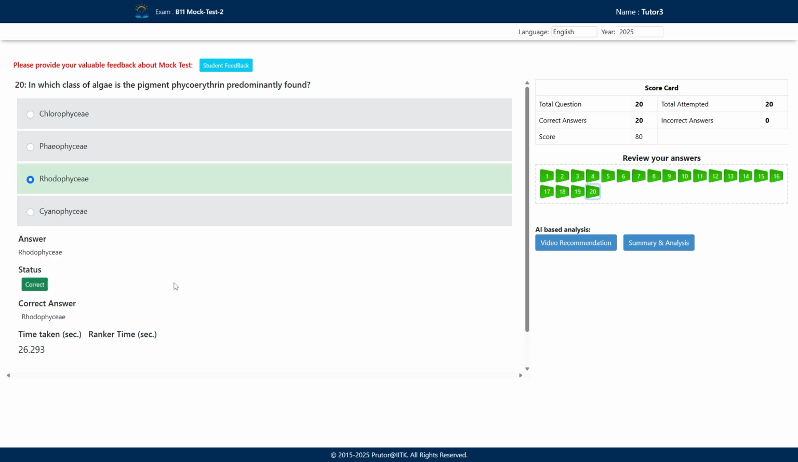Rhodophyceae. Rhodophyceae have the red pigment, but it doesn't mean they don't have green pigment. They do have green pigment, but the red color pigment is so predominantly present that it masks the green color pigment. So both pigments, green and red, are seen in Rhodophyceae, but the predominant pigment is phycoerythrin.